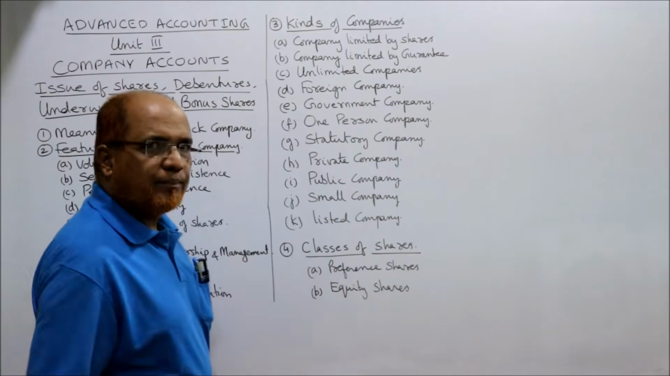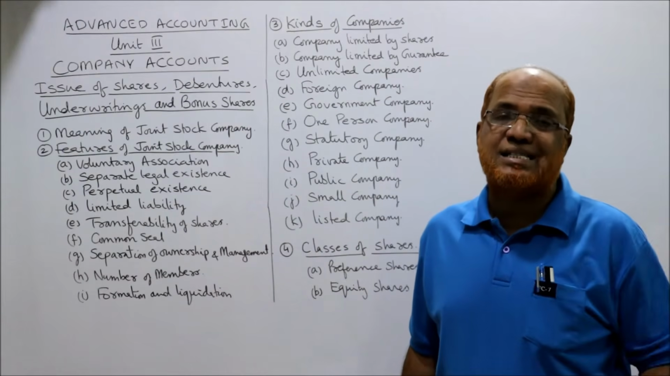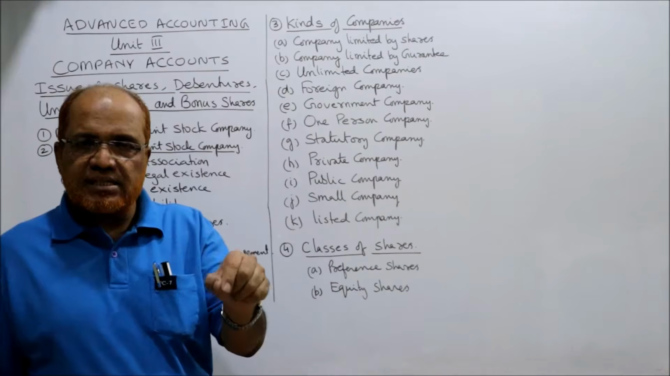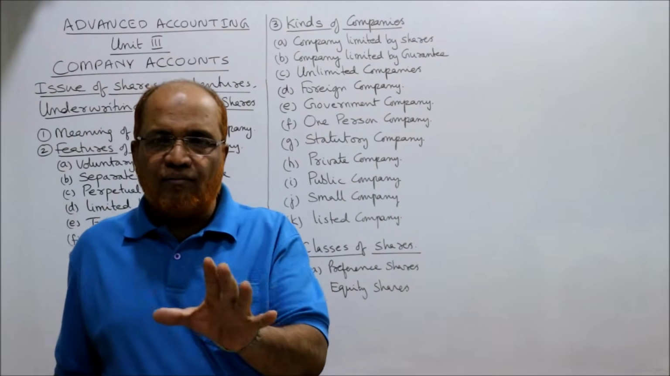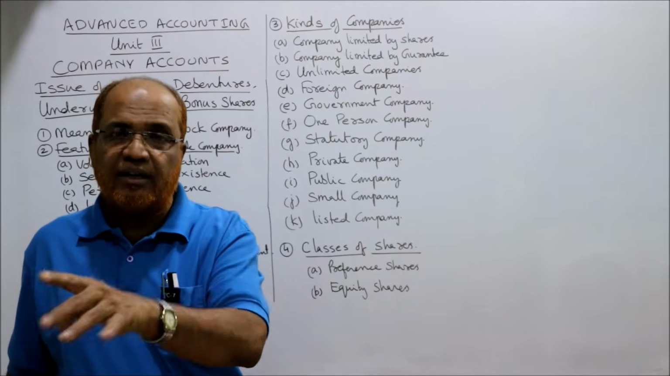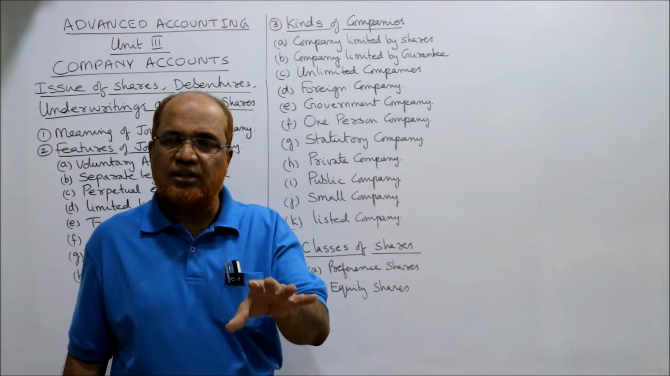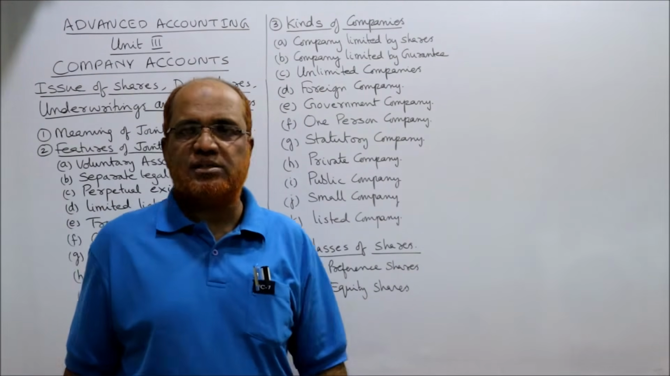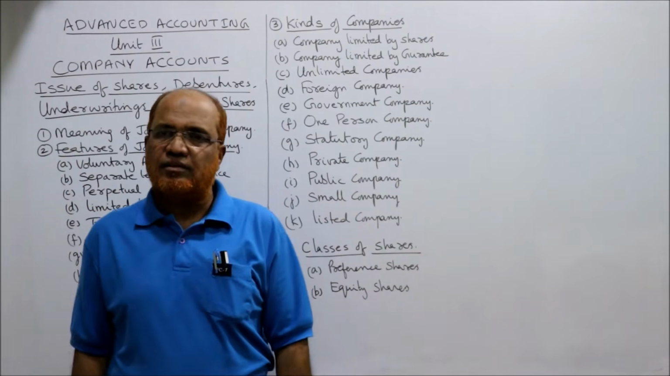Next comes listed company. A company whose securities are listed in a stock exchange, that company is called a listed company. Only listed companies' shares will be traded in a stock exchange. Every company's shares will not be traded in the stock exchange. हर कंपनी के शेयर्स मार्केट में नहीं बिकते, स्टॉक एक्सचेंज में नहीं बिकते. जो कंपनी की लिस्टिंग हुई है वही कंपनी के शेयर्स मार्केट में बिकेंगे. That is listed company. Now, classes of shares.